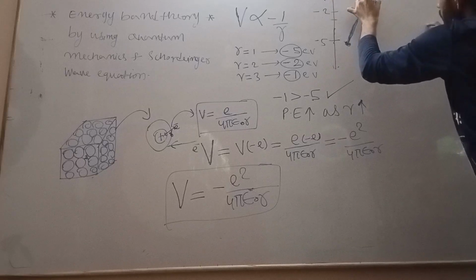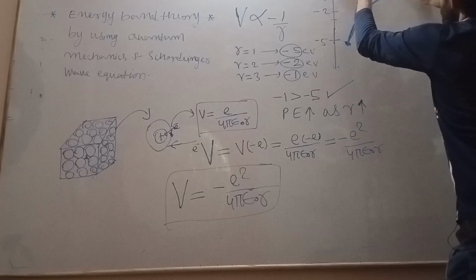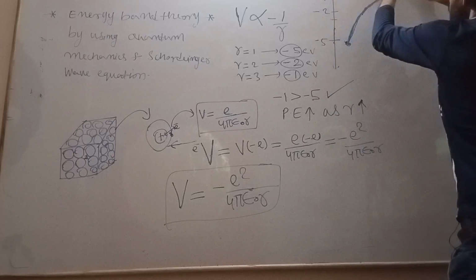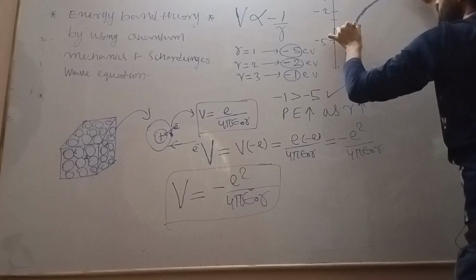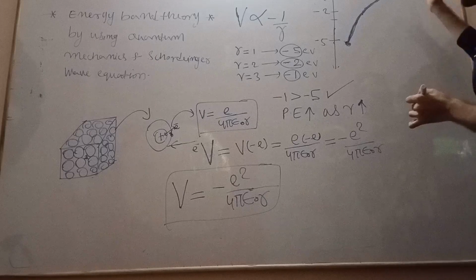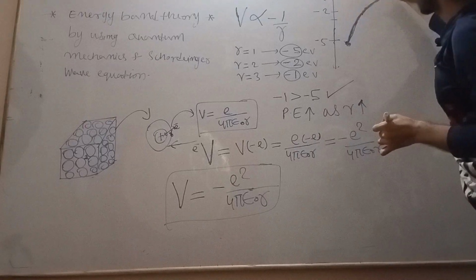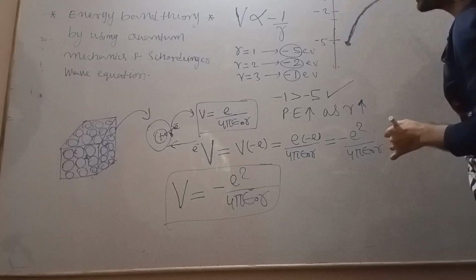Potential energy decreases. If it is moving toward the atom, potential energy decreases; as it is moving away from the atom, potential energy increases.